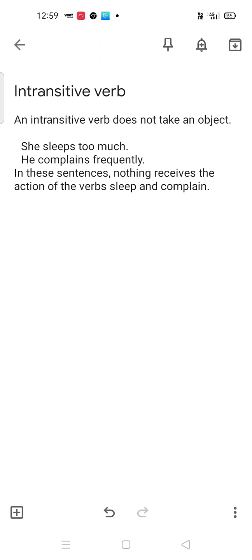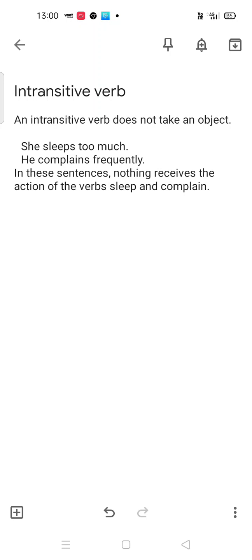As you can see in the first sentence, she sleeps too much, there is no object. Too much is not an object. We can also say she sleeps. Sleep is a verb.